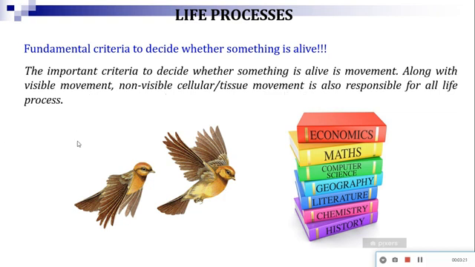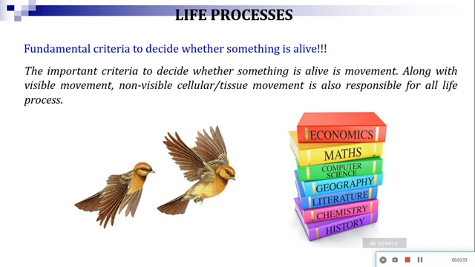That means movement or changing of place is considered the prime criterion to decide whether something is living or not. Like we can move, and other organisms like birds and other animals also can move, isn't it? This kind of movement is known as visible movement, changing of place which we can see. From this visible movement, these organisms are considered as living organisms.